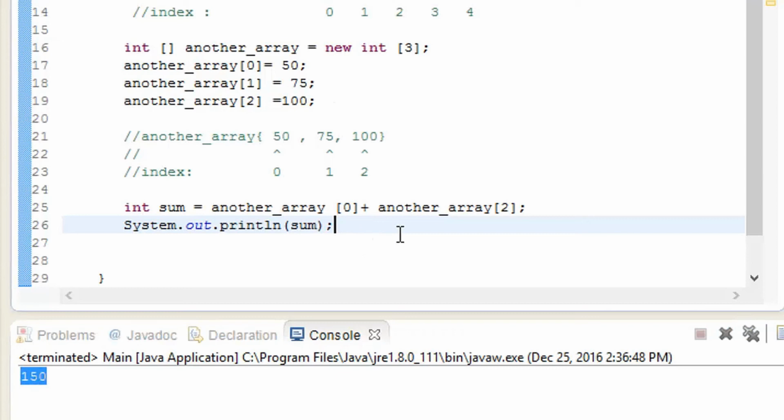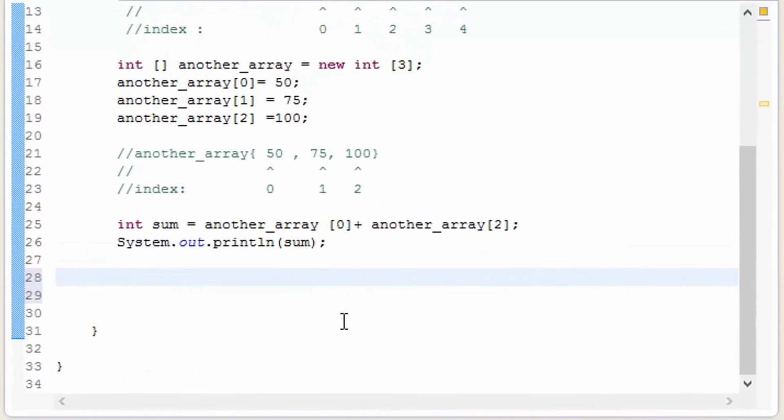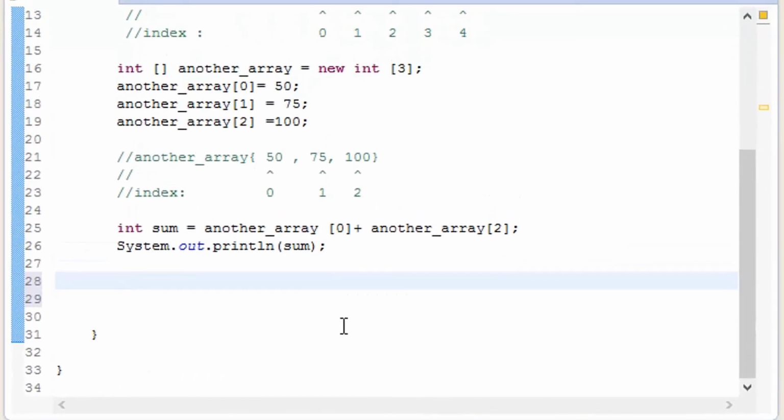So now what I have to teach you was something else. What if you are going to give a big project and you have too many lines of code to write? There are some shortcuts that I would like to teach you. That shortcut will be inside the square brackets. I'm going to give it a big array because we are going to deal with big projects.